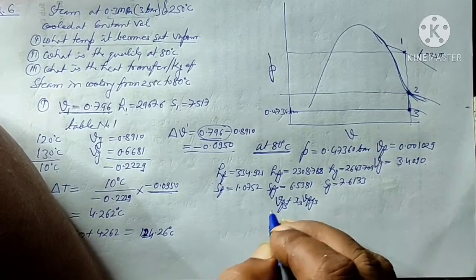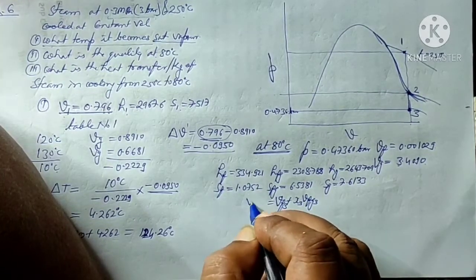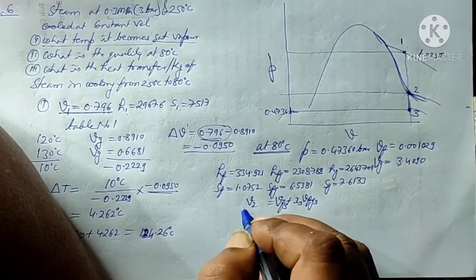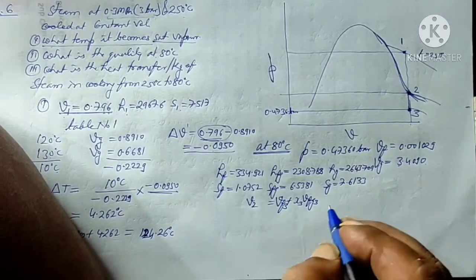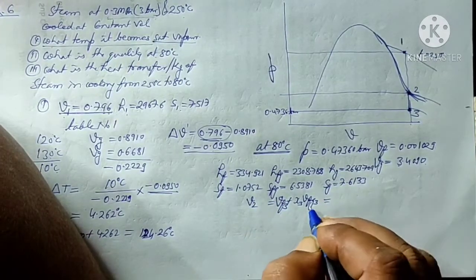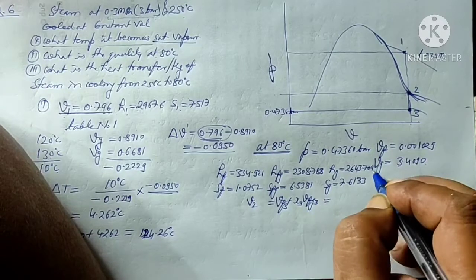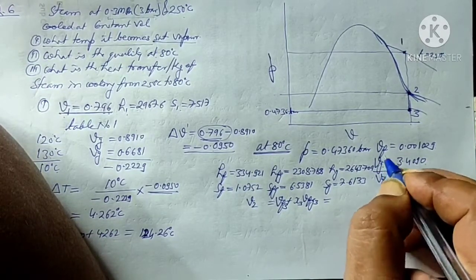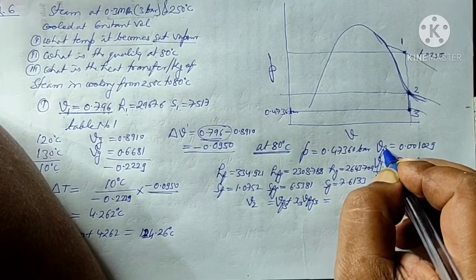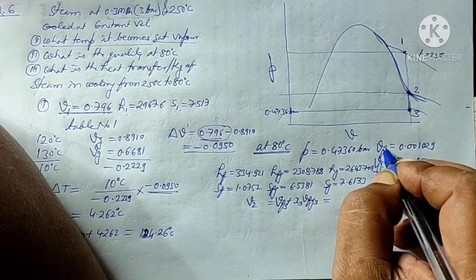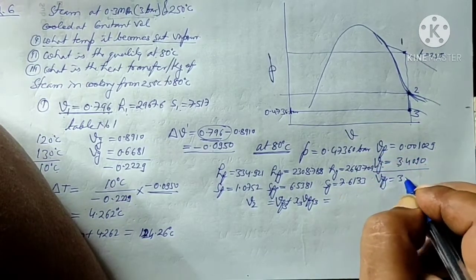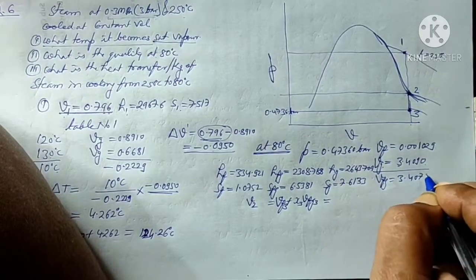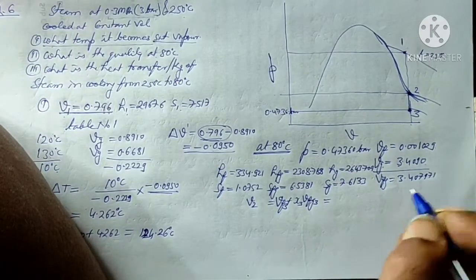So it is X3 and V2 or V1, both are the same. Vfg we can calculate as Vg minus Vf, which is 3.407971 meter cube.